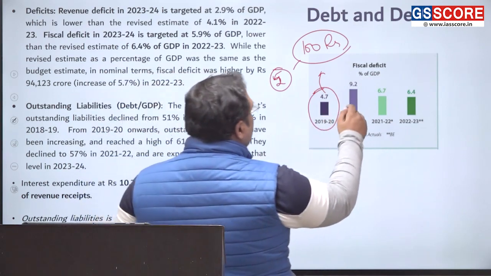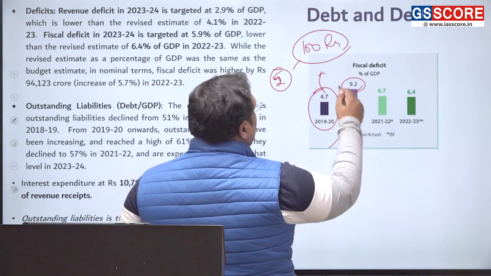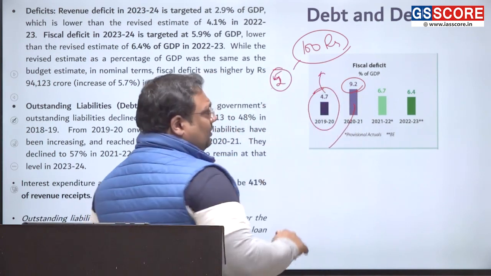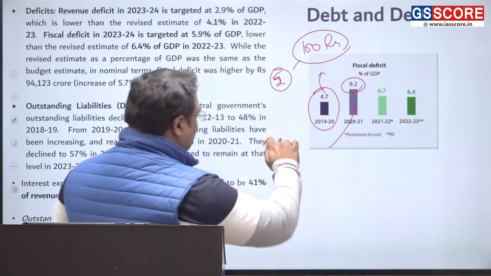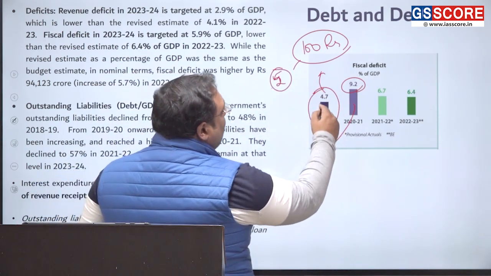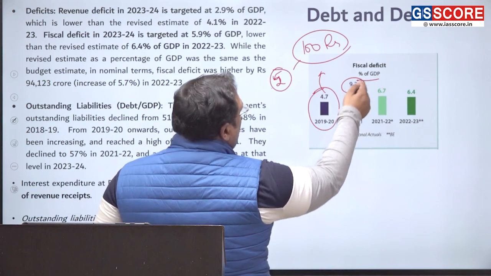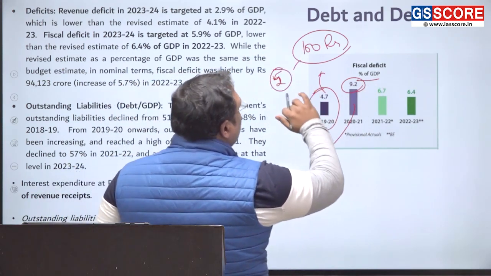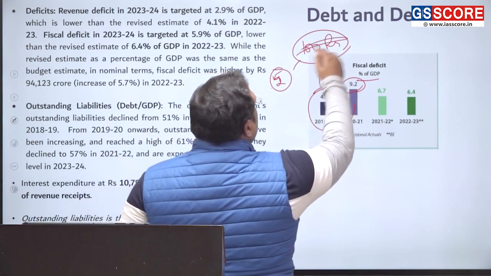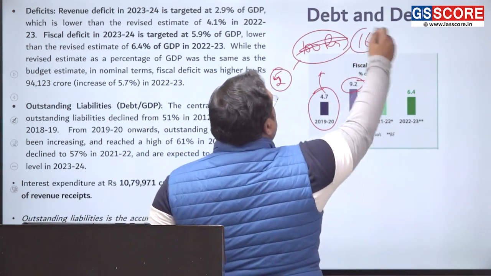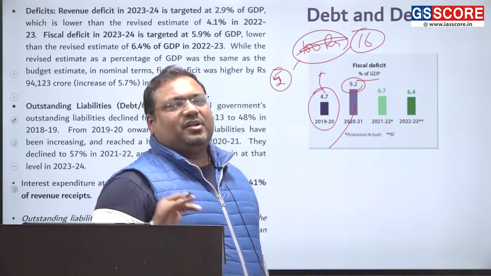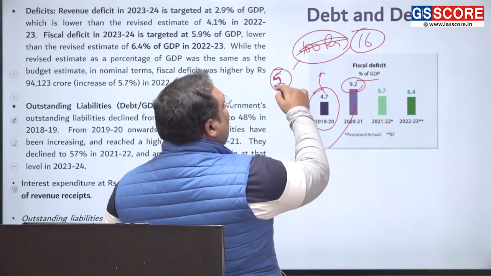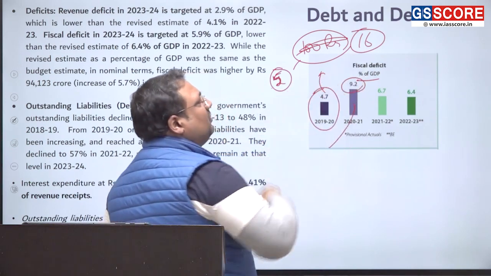But in 2020-21, this became 9% of, not 5 rupees, sorry, my bad. If we were spending, let me redo this analysis, sorry, I explained it wrongly. This is in percentage of GDP, not in percentage of budget expenditure. So let me explain in that manner only. So if we were spending 16 rupees, okay, let us say budget expenditure was 16 rupees of GDP. Out of 16, 5 or 4.7 was in the form of loan.